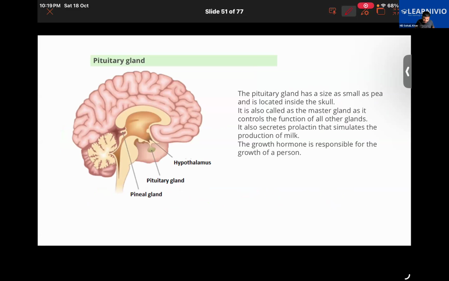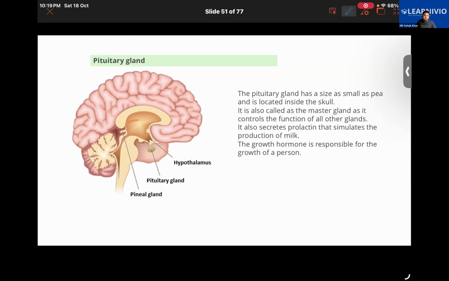Now let's talk about the pituitary gland. Earlier we had learned a little bit about the pituitary gland, where I told you that the pituitary gland is called the master gland in our body. It controls the onset of puberty in males and females, the time when puberty is going to start.